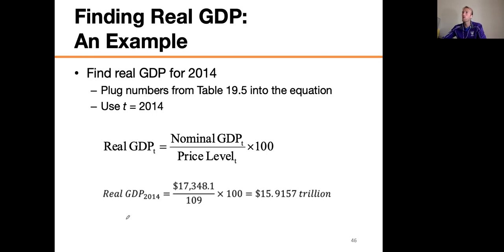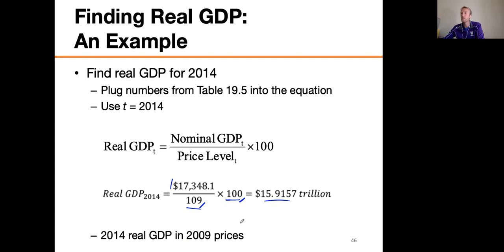All right. So if you rewound this a little bit, you would see that 17.3 trillion is in 2014, and the contemporaneous price level is 109. That means that the prices of everything on average were 109% of what they were in the base year. They had increased 9% from the base year. So I divide by 109, I multiply by 100. Another way to think of this is I took out 2014 prices and I put back in 2009 prices, and I got $15.9157 trillion.